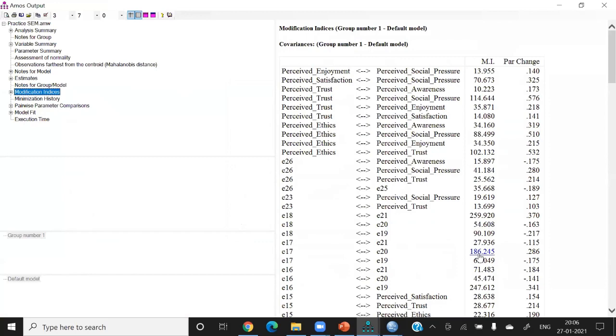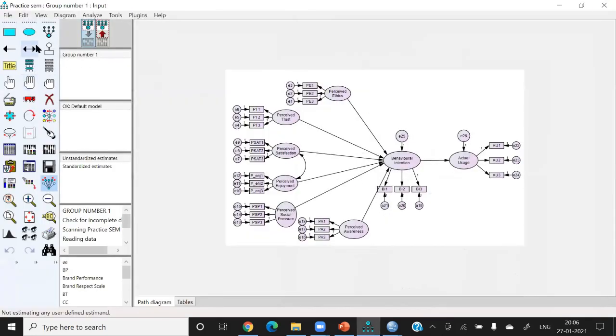So this is one of the things you can do. And let's see again 10 to 114. So perceived social pressure and perceived trust. So if I add all the constructs, because I have to add all the exogenous constructs, this is the requirement of the SAM. Now, if I do it with all, what will be the result? So I think now I added all.